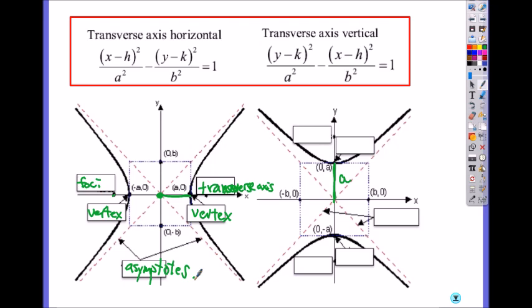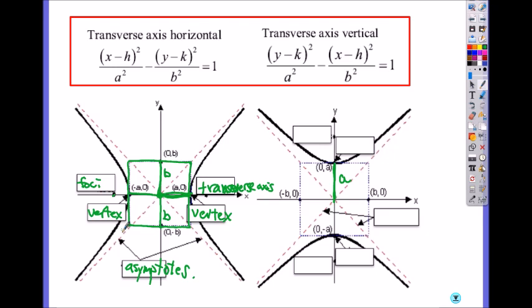We are going to draw a rectangle based on A and B. This is A, how wide your rectangle will be. And this, how much you go in the other direction, will be B. Once you get a rectangle, you connect from corner to corner to draw the asymptotes. So this A and B will give you the shape of the hyperbola.